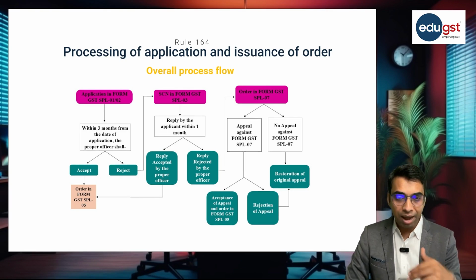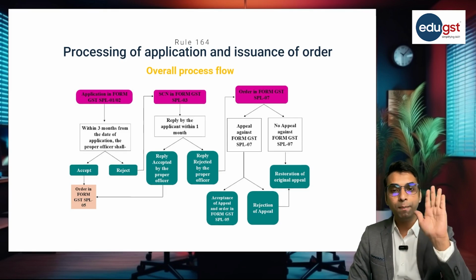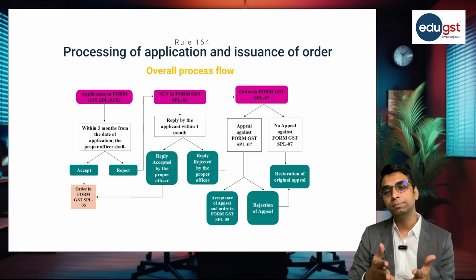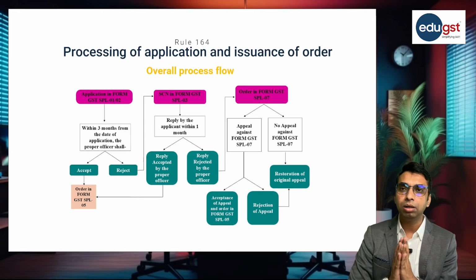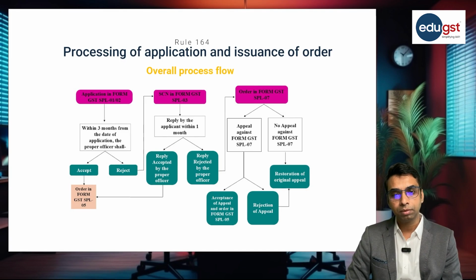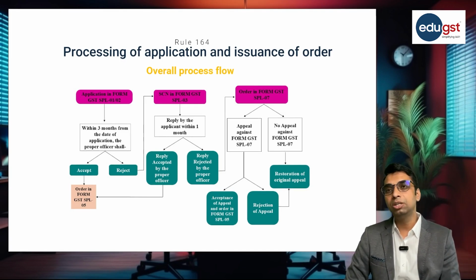Now, after passing the rejection order in form SPL 07, what options are left with the applicant? Either the applicant will accept that rejection in SPL 07, when he is not appealing against SPL 07.